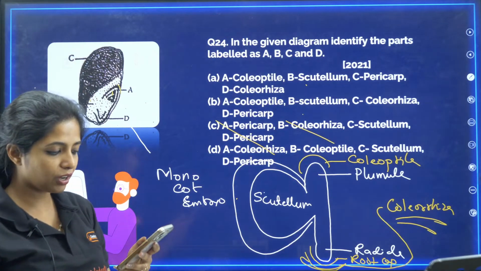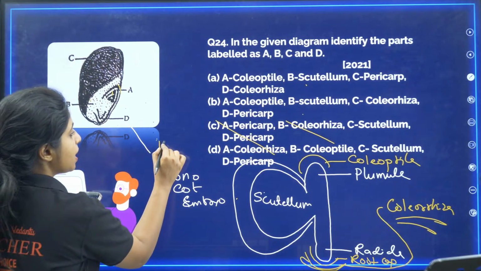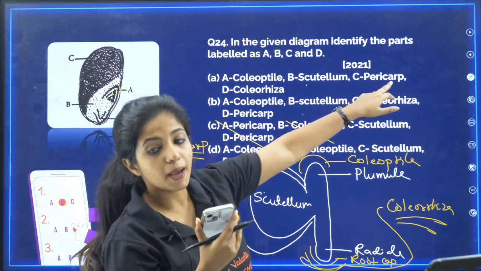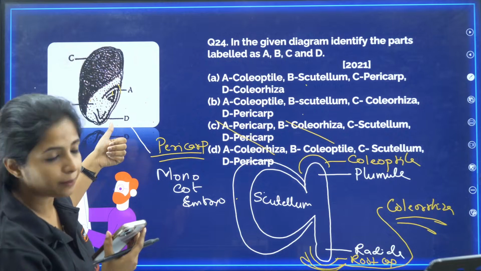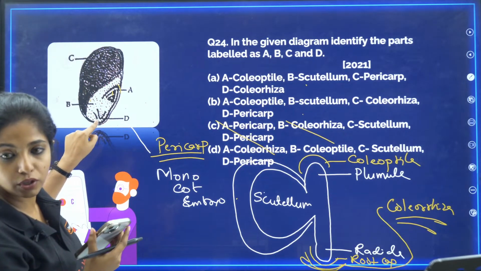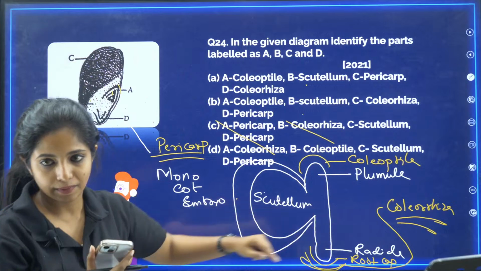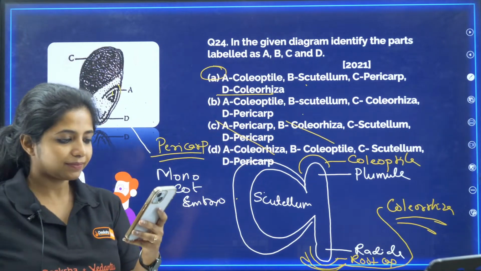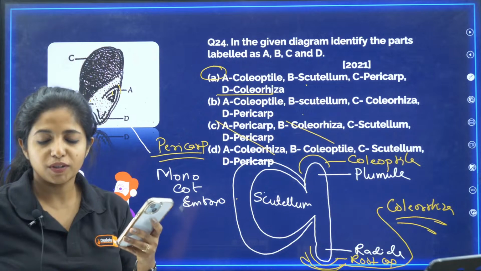And what do you call this covering of the seed? It is known as pericarp. So, C should be pericarp. And what is D? D, here this thing that you see is radicle. Below it, whatever you see would be coleorhiza. Hence, your answer becomes A. Got it? Your answer becomes A.